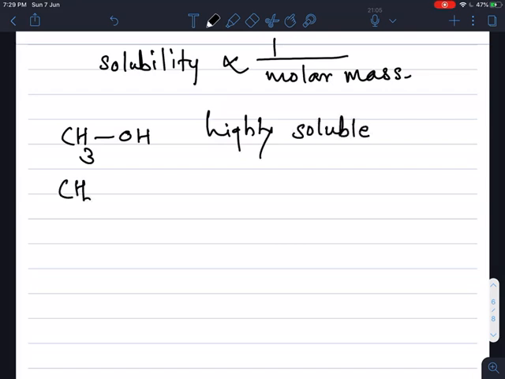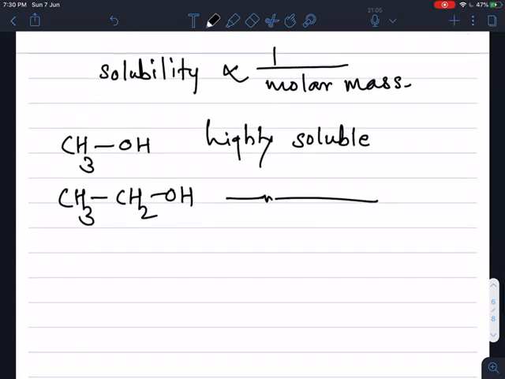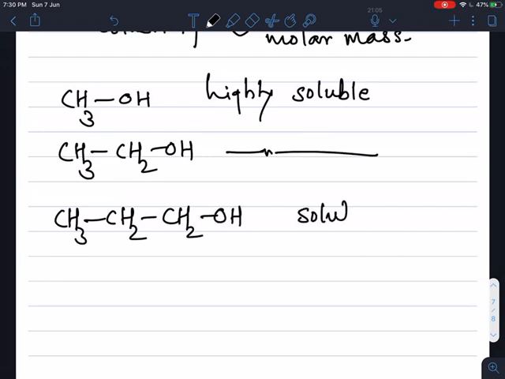Ethyl alcohol is also highly soluble in water because they form intermolecular hydrogen bonding with water molecules. But if we take a 3 carbon containing alcohol, CH3, CH2, CH2OH, then it is only just soluble in water, meaning its solubility decreases with increase in molar mass.